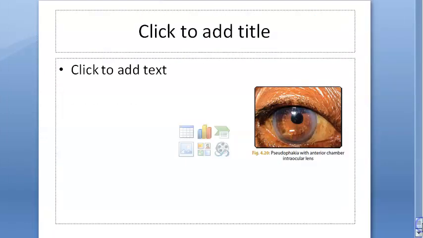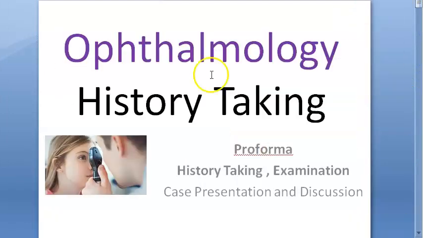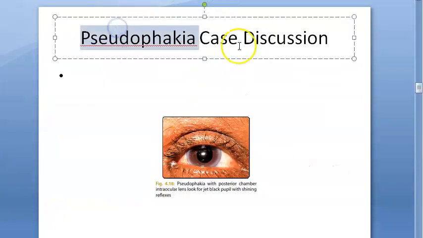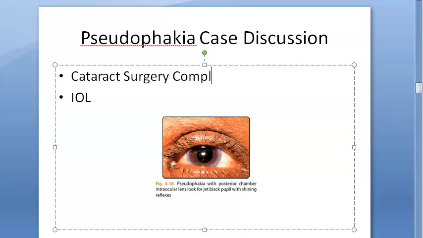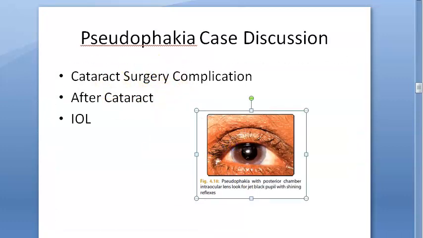Okay, that's it, guys. You're done with pseudophakia case. So in ophthalmology history taking, now we completed which case? Pseudophakia. Guys, if you want, you can just look at our IOL videos, then cataract surgery complication video. You can see our after cataract video, and you can also see our IOL video, okay, to get more information if you want.